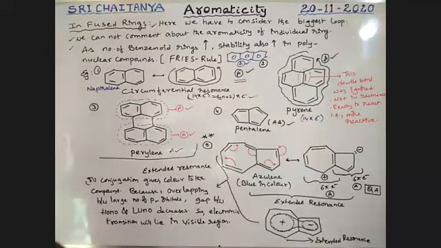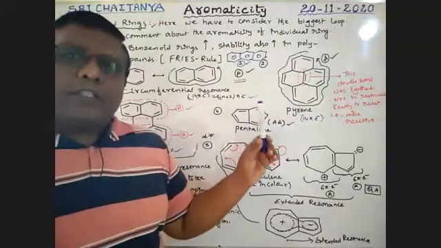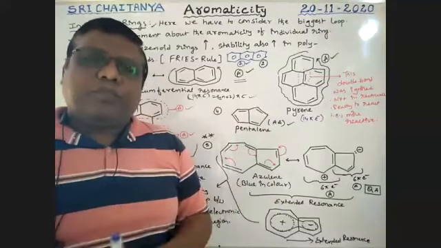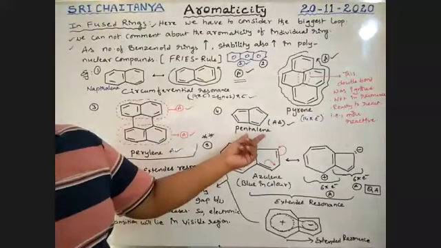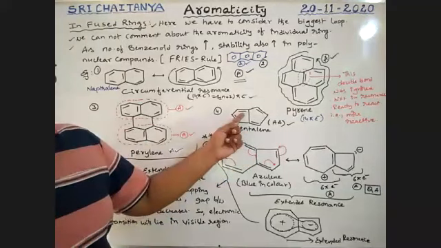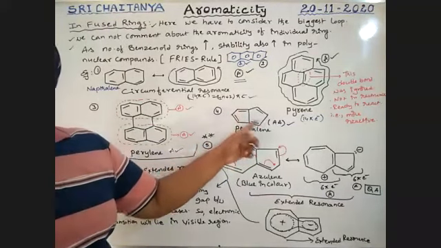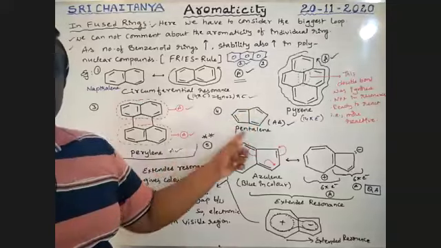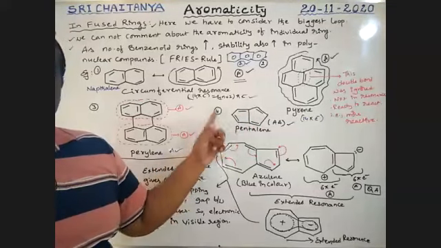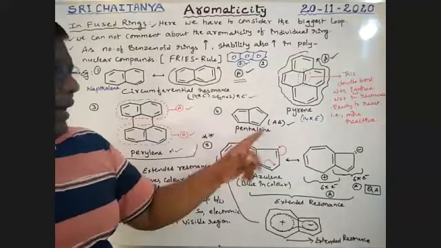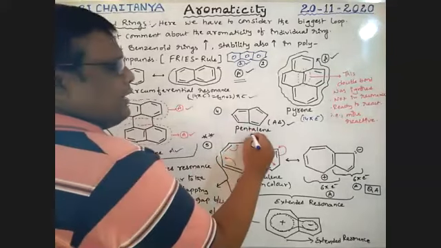Next, pentalene. Two cyclopentene rings are fused, so that is called pentalene. This is a conjugated system. Ring structure is there, conjugated system is there, continuous conjugation, planar system is there, but it has only 8 pi electrons.